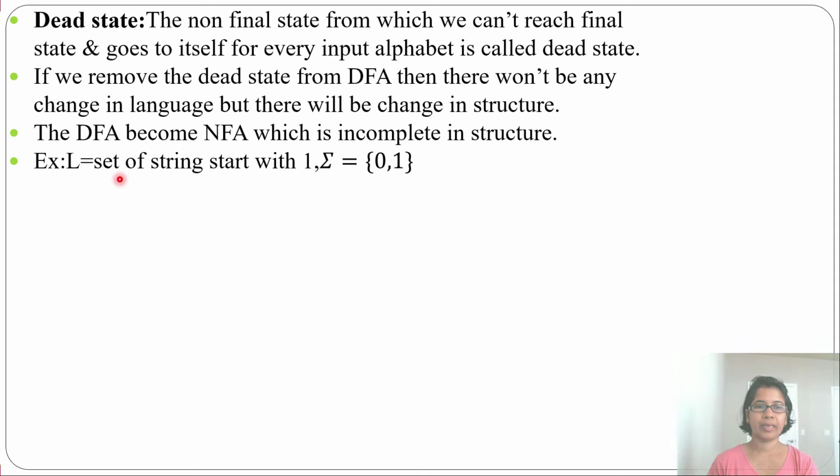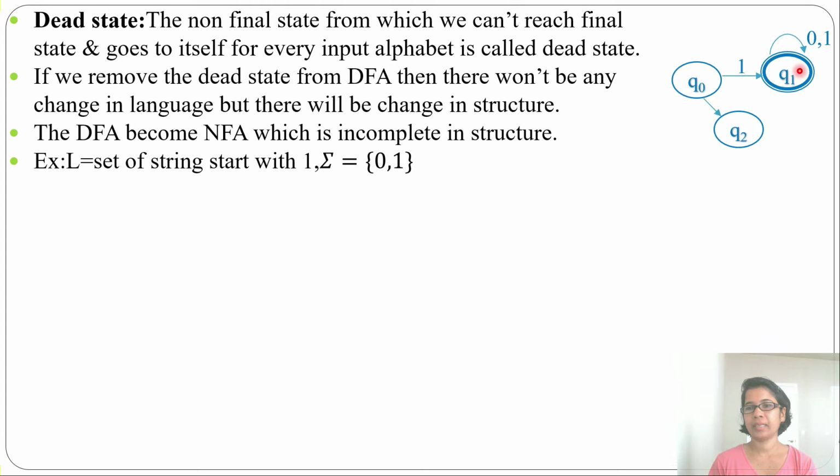Let's take an example. L equal to the set of strings that start with 1, and the alphabet is 0, 1. So this is one state Q0, Q1. Start with 1 means it will accept just 1, then 1 0 1 1, any string starting with 1. So here it will be 1, and after 1 it can be anything, so here it will be a loop on 0, 1. This is start with 1 followed by the universal language, but this is not complete, so you have to add a dead state. From Q0 there should be a transition on 0 to Q2, and here it will be a self loop on 0, 1. Now just see, Q2 is a dead state here.